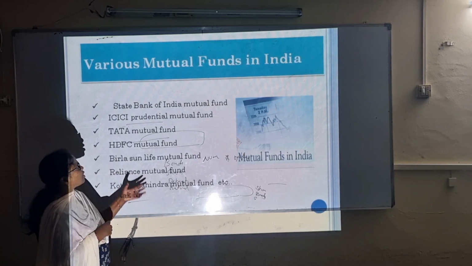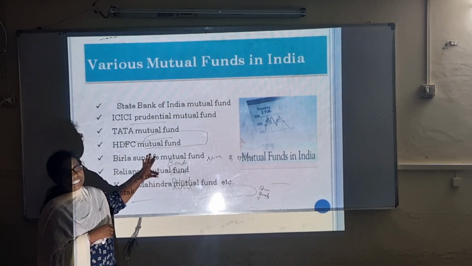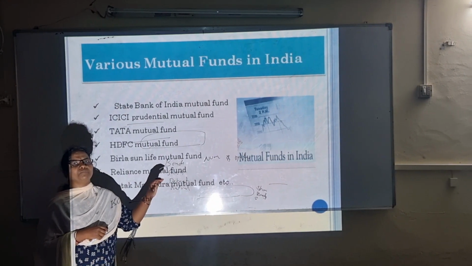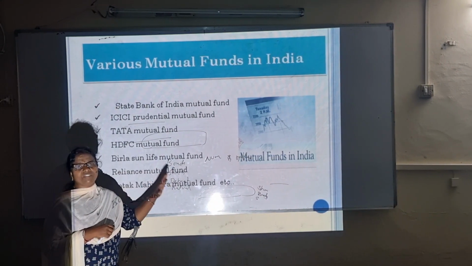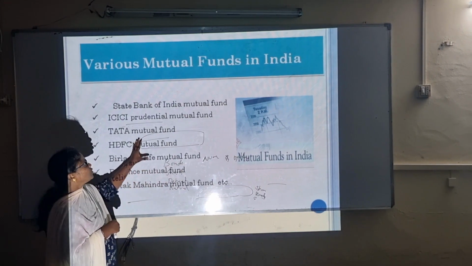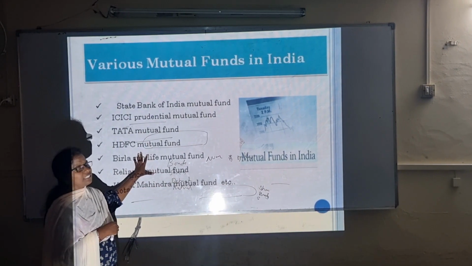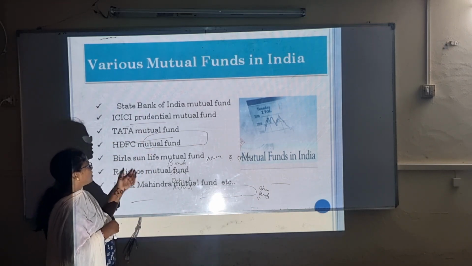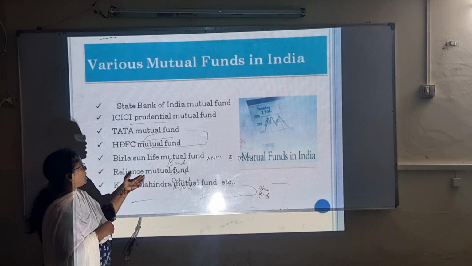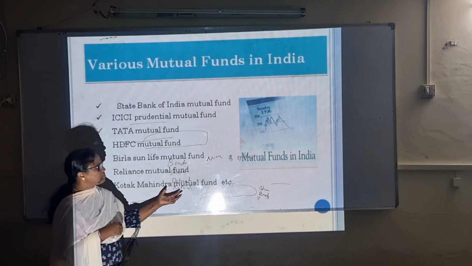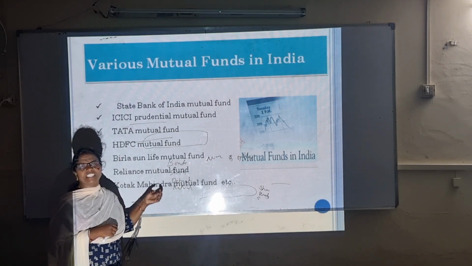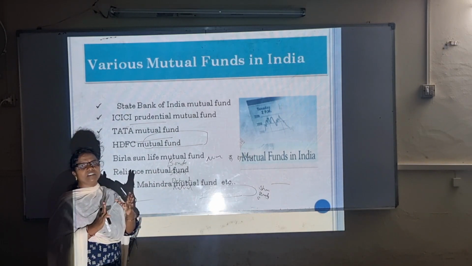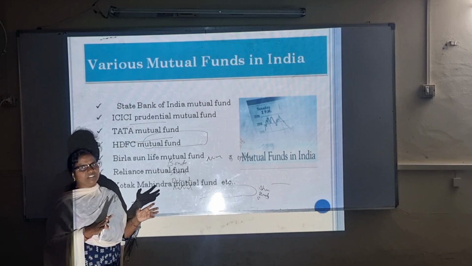If you focus on some of the mutual fund companies which provide investors very beneficial income, growth and whatever the investors need, these are some of the mutual fund companies: State Bank of India, ICICI Prudential, Tata Mutual Funds, HDFC Mutual Funds, Birla Sun Life, Reliance, Kotak Mahindra, and not only these, there are still n number of mutual fund companies which provide various benefits for their investors.